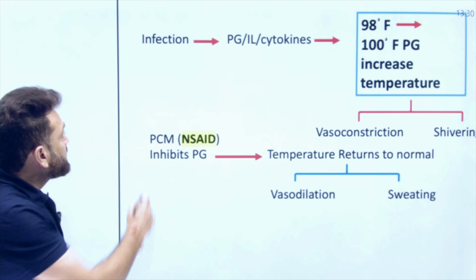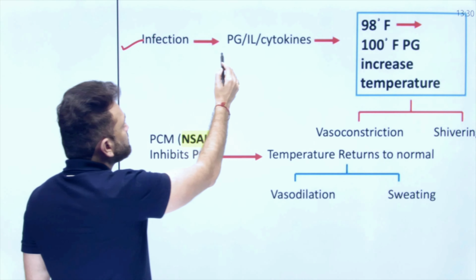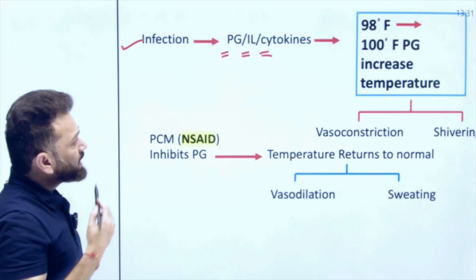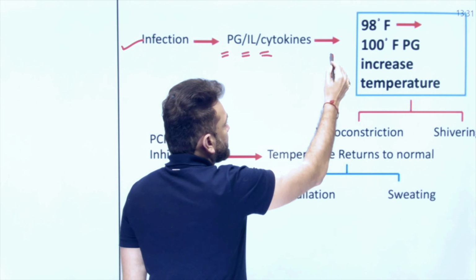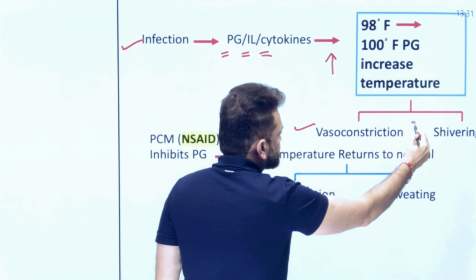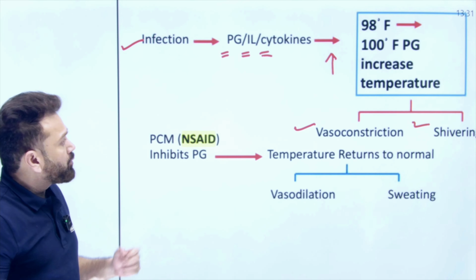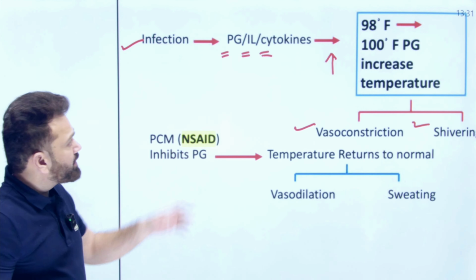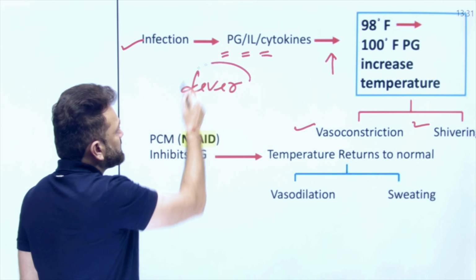For example, if there is some infection, what will happen? Prostaglandins become more, interleukins become more, cytokines become more, and they go inside the hypothalamus and increase the set point, leading to vasoconstriction and shivering. That is why you are shivering before the temperature comes, before fever comes. So vasoconstriction and shivering are the mechanism of the pathophysiology of fever.